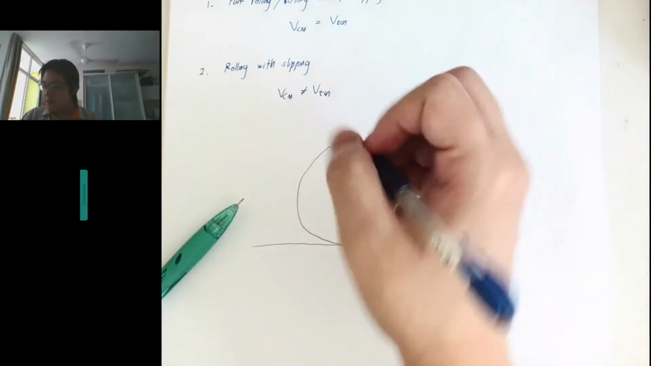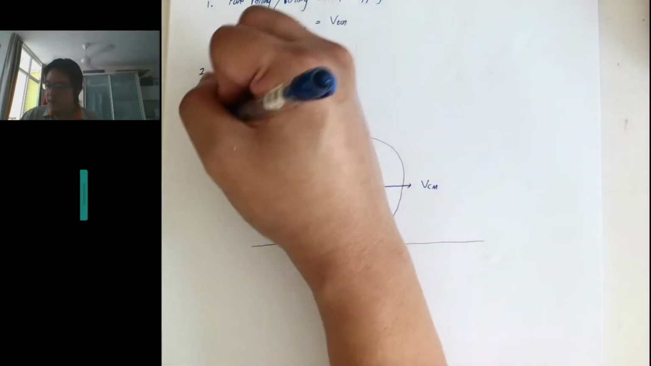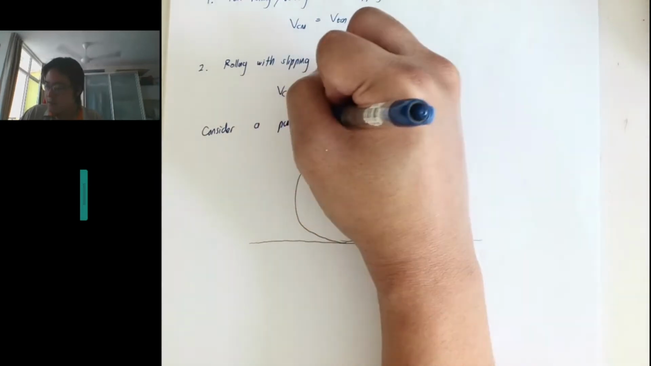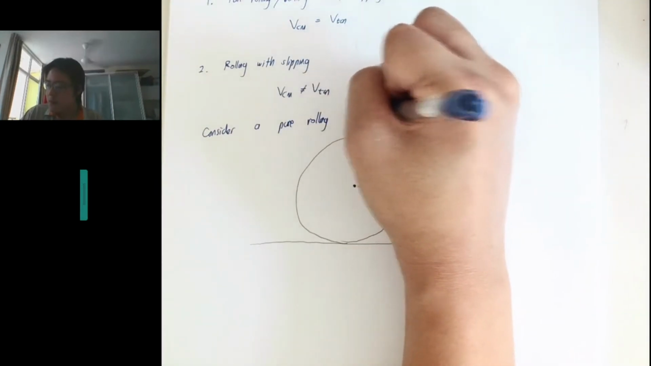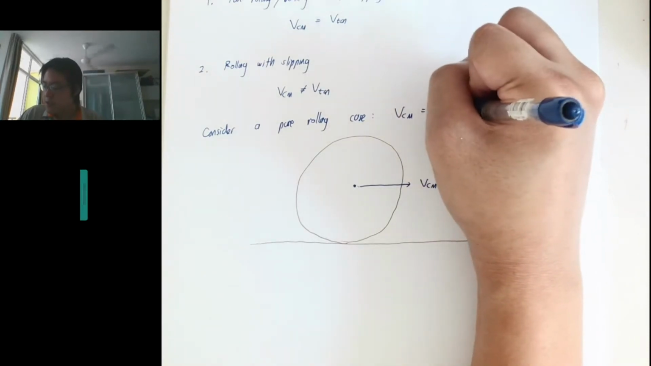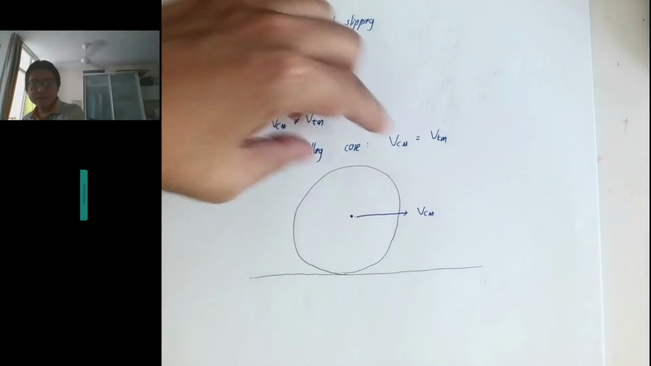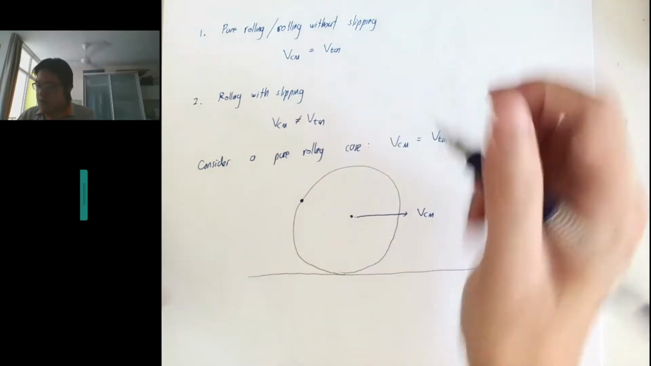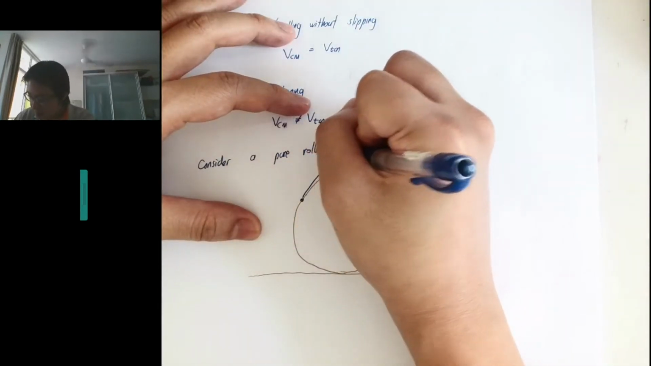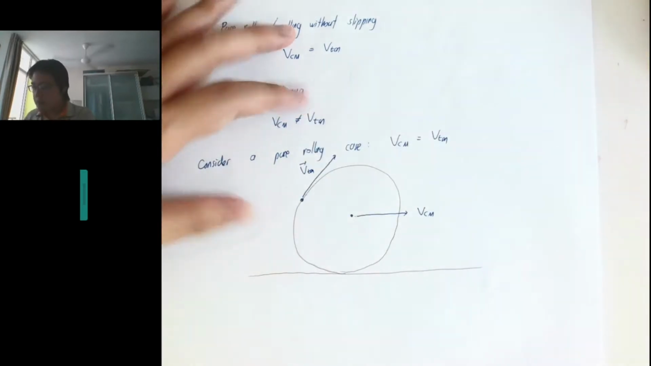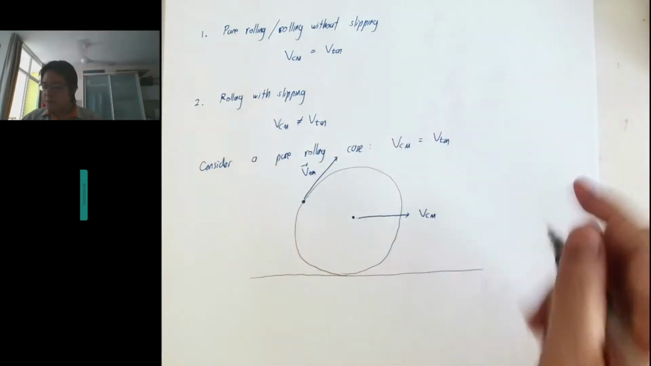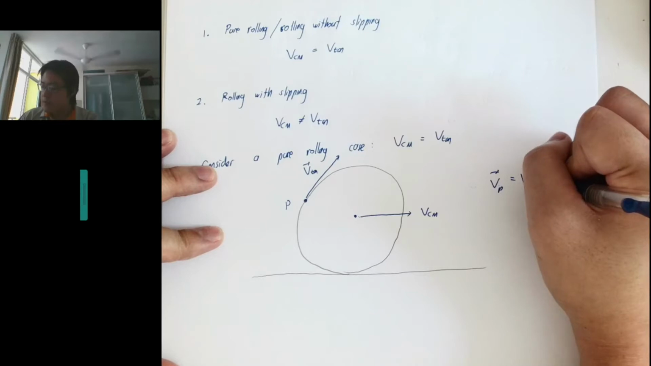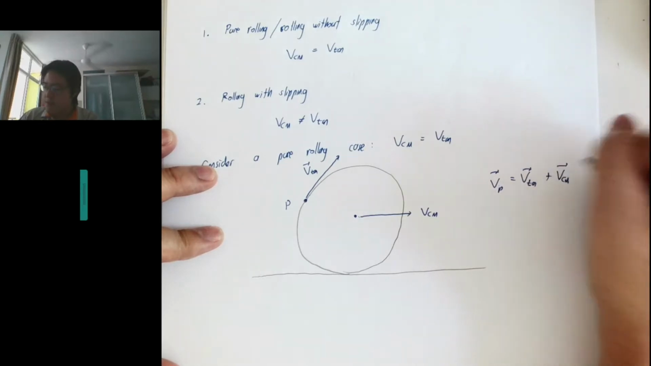Let's consider a pure rolling case. Pure rolling means VCM is equal to V tangential, so the speed is the length of this vector. Let's look at P again and draw something with the same length. This is the V tangential vector. Then, as I've been saying, the point P is the vector sum of these two vectors: V tangential plus VCM. Just the same thing I drew last time.